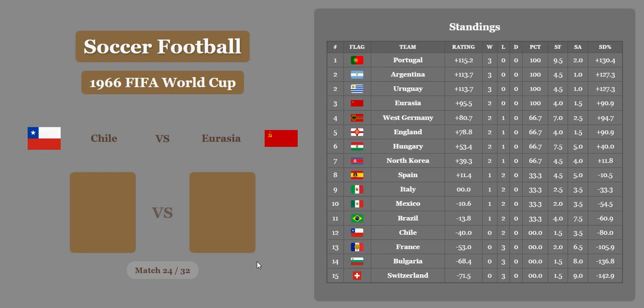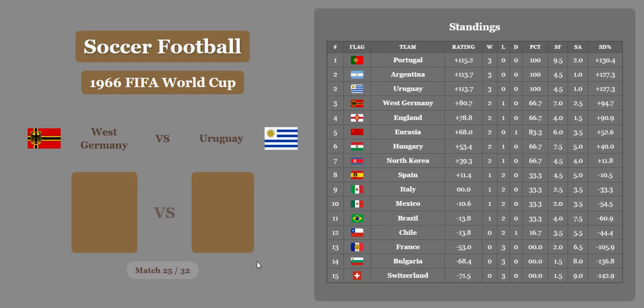And Chile versus Eurasia. Ouch, Chile 1-2, but what is the difference? Economics, oh, they get a whole goal, that's going to create a draw, but Chile needed a win really, because now they're in 12th. Soviet Union falls to fifth place. This might be Soviet Union's best performance to date.